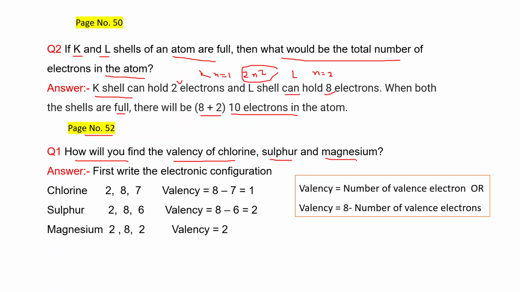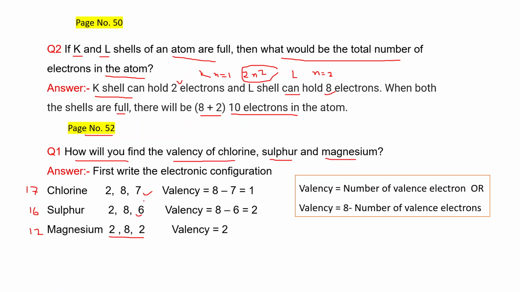To find out the valency, first of all write the electronic configuration. And to write the electronic configuration, we must know the atomic number. Chlorine atomic number is 17, electronic configuration is 2, 8, 7. Sulfur atomic number is 16, and electronic configuration is 2, 8, 6. Magnesium atomic number is 12, this is 2, 8, 2. These are the electronic configurations.